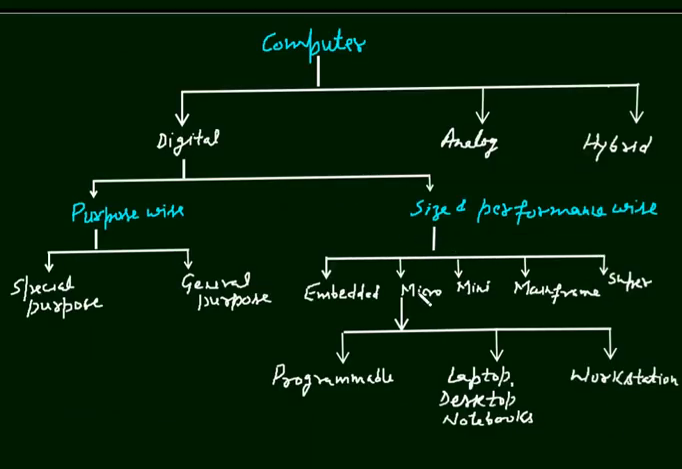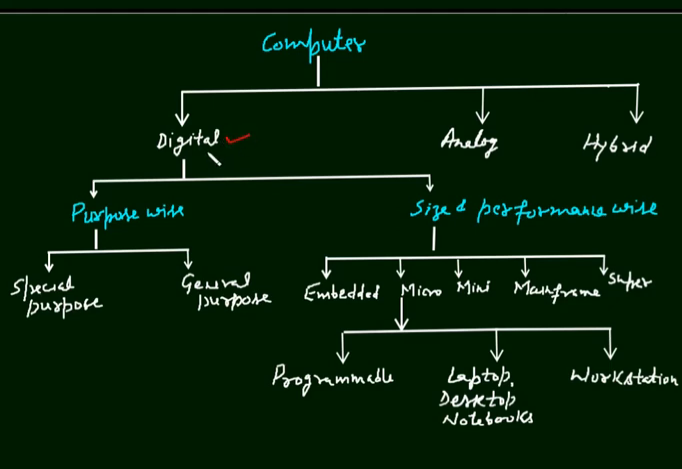Students, this microcomputer has further 3 types. One is programmable, second one includes laptop, desktop, notebooks, and the third one is workstation. Now I will discuss one by one. First I take this digital computer.